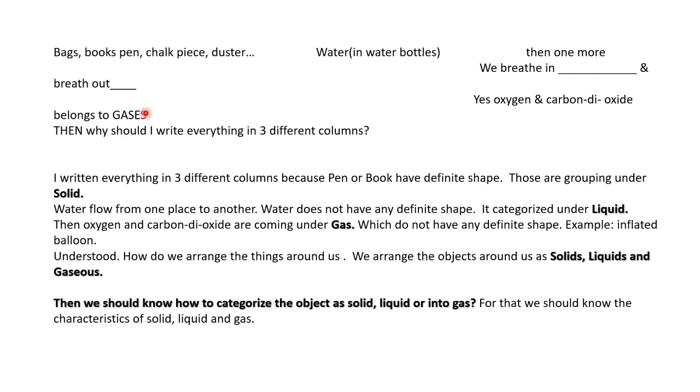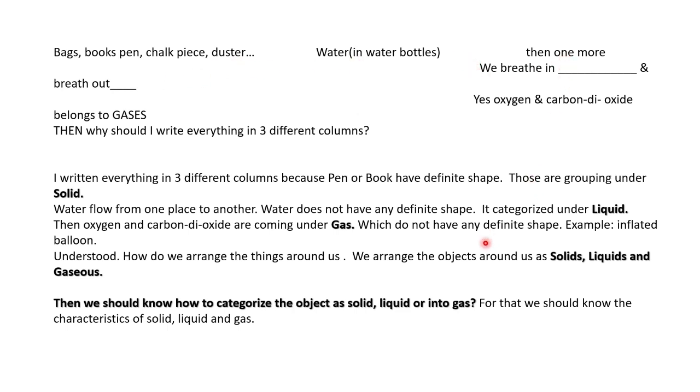These belong to three separate groups: solids, liquids and gases. Water, which can take any place, is a liquid. Air is invisible to us but we can feel it. If I switch off the fan, we will feel sweating and a lack of air, so we can feel air, which is in gaseous form. So these three things are in three different forms, called solid, liquid and gaseous.